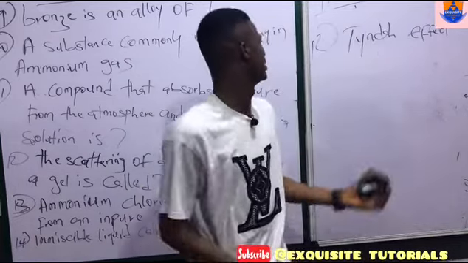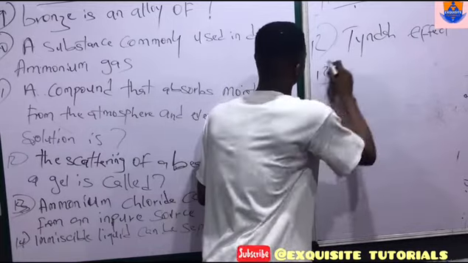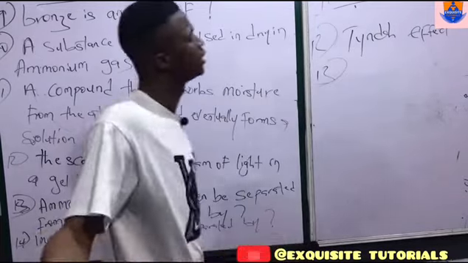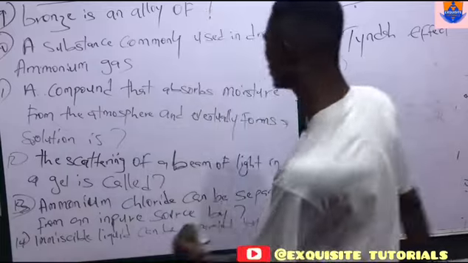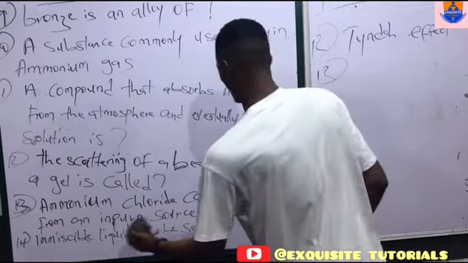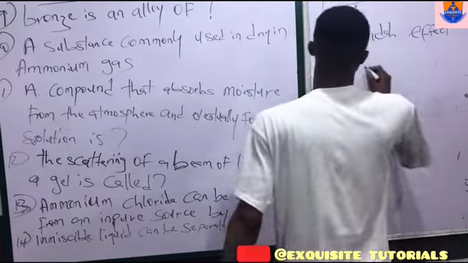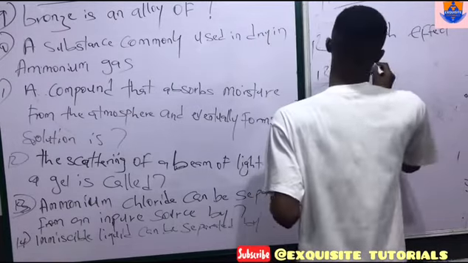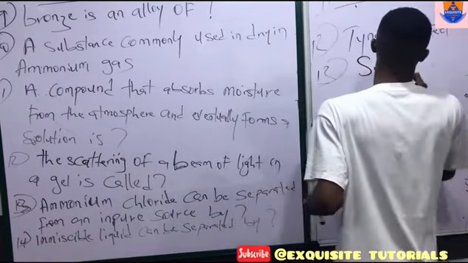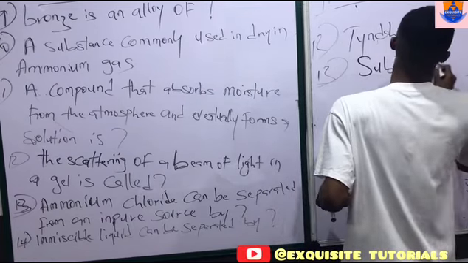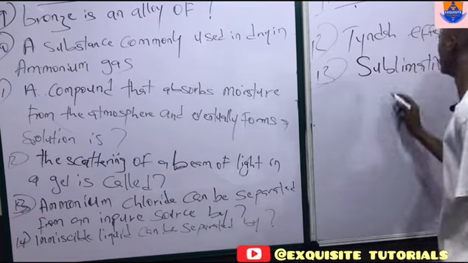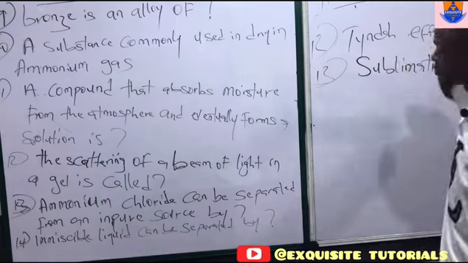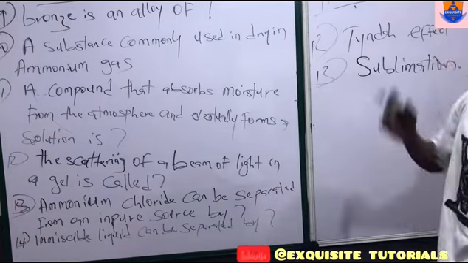Should I write this? Okay, I think I should. Number 13. Let's answer the question first. Ammonium chloride can be separated from an impure source by sublimation. Sublimation. Now, first of all, let's explain sublimation before we explain anything.